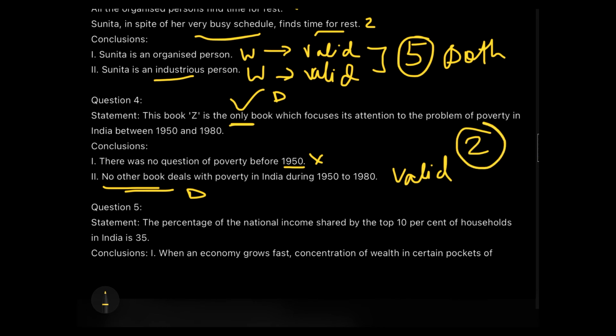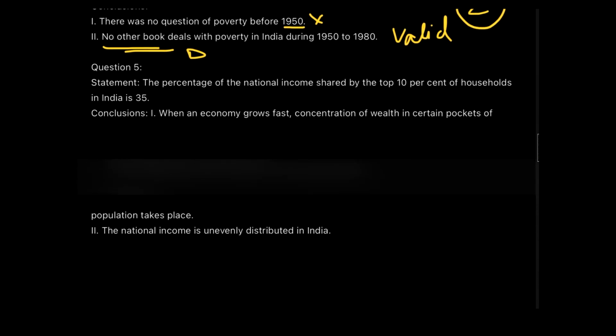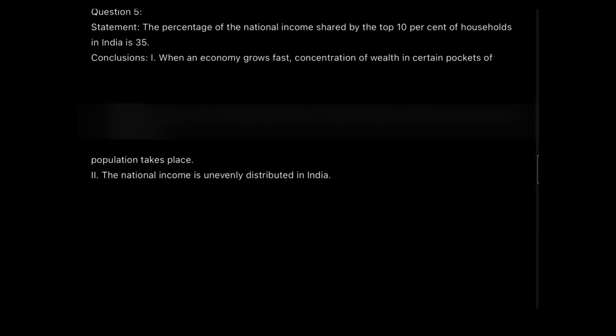So that's an interesting part about statement and conclusion. I want to give you the entire variety so that nothing comes up as an interesting fact or a surprise for you in the exam. Now, the fifth and the last question from this set. The question is, the percentage of national income shared by the top 10% of the households in India is 35%.